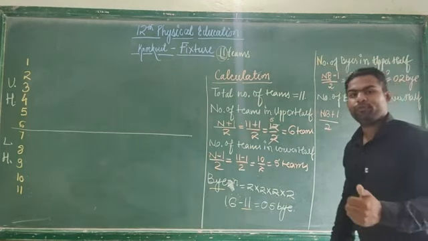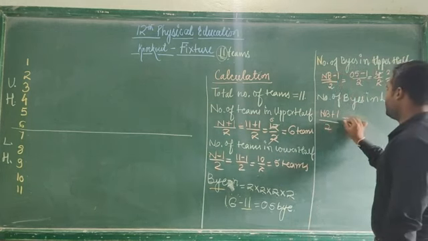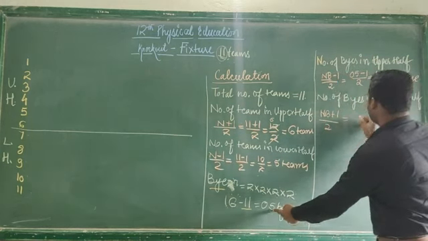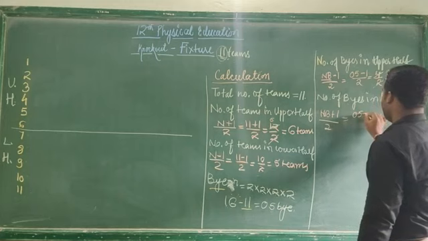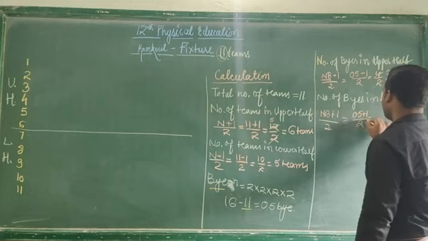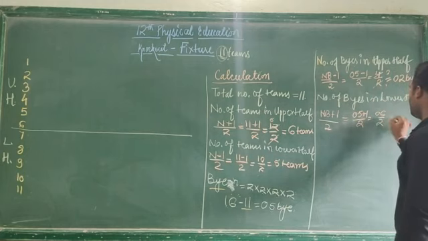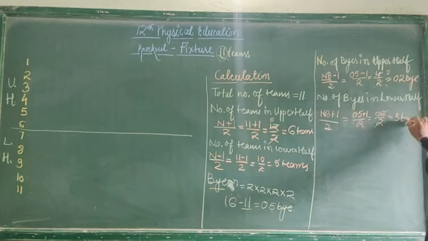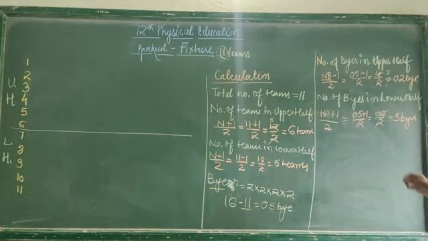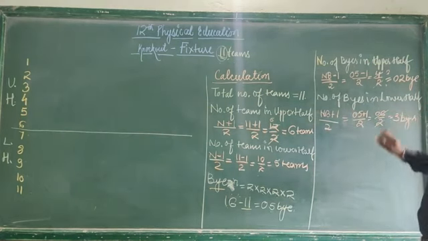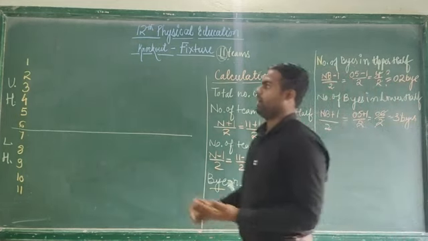What is NB? NB is the number of byes. So here how many byes are there? There are a total of 5 byes, plus 1, divided by 2. So 5 plus 1 becomes 6 by 2. 2 ones are 2, 2 threes are 6. So how many byes will be there in the lower half? There will be 3 byes in the lower half.